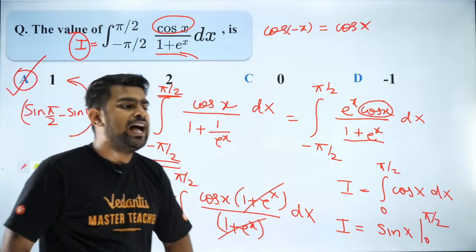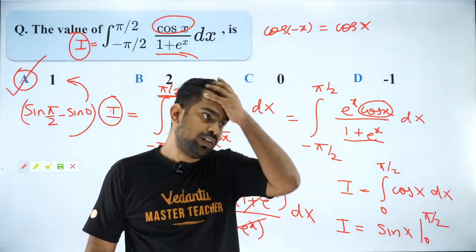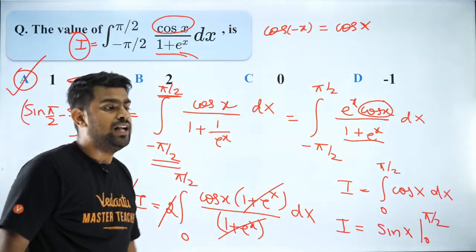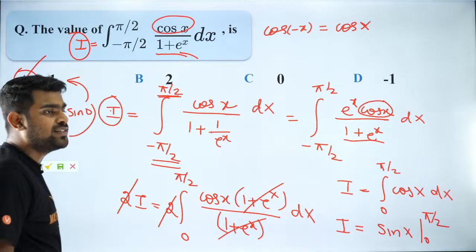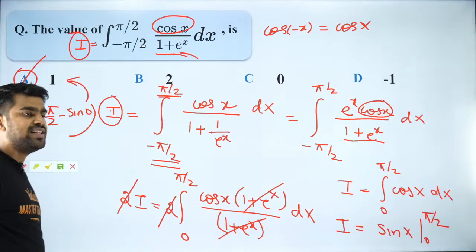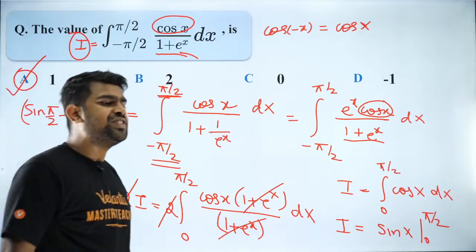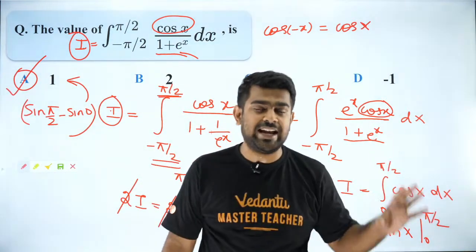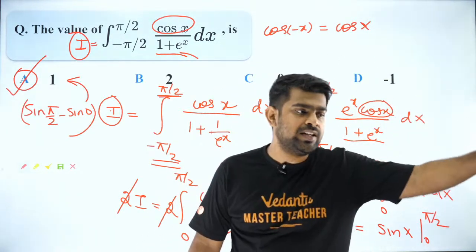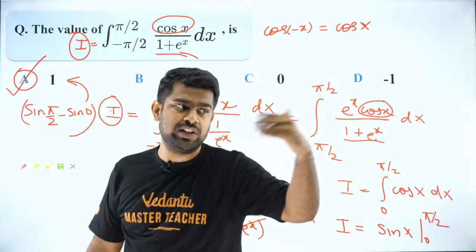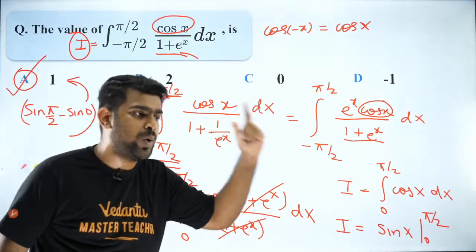You guys are all absolutely correct. How e to the power minus x came? Because I applied King's rule, Hariharan. That is the first step. Amrendra Singh, the answer is option A. Because sin pi by 2 minus 0. Sin pi by 2 is 1 and sin 0 is 0. So it is 1 minus 0, which is 1.